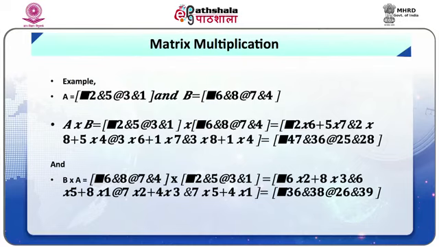The first multiplier is known as the prefactor and the second is known as the post factor. Example: if the dimensions of the two matrices are 2 by 3 and 3 by 3, like the matrices given here, they can be multiplied as shown below.